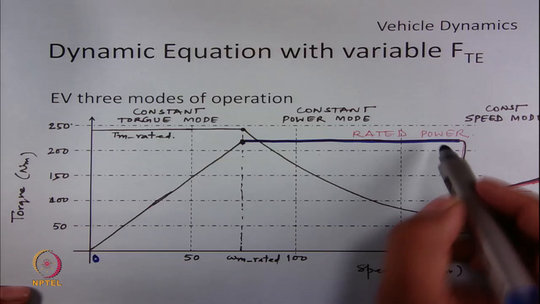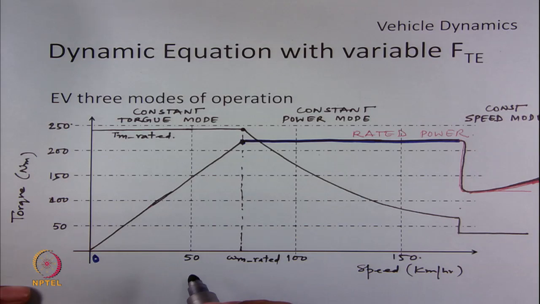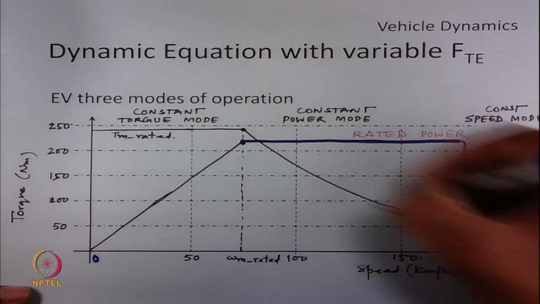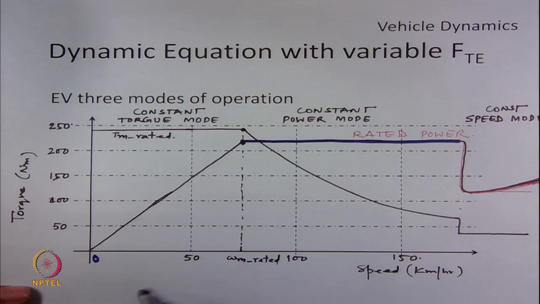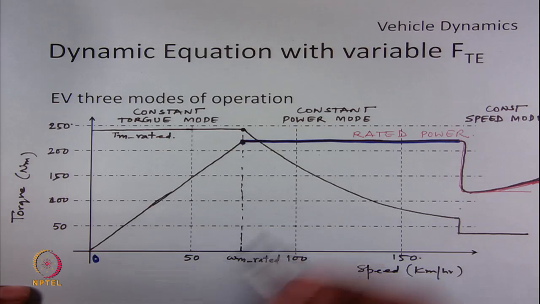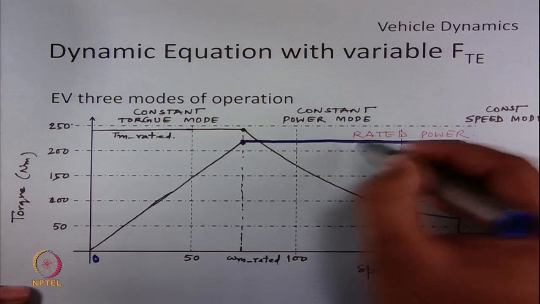In constant power mode, we are not violating the rated power rating of the motor, such that we will apply the torque proportional to rated power by speed of the vehicle, and this is the maximum acceleration that is possible in this mode.